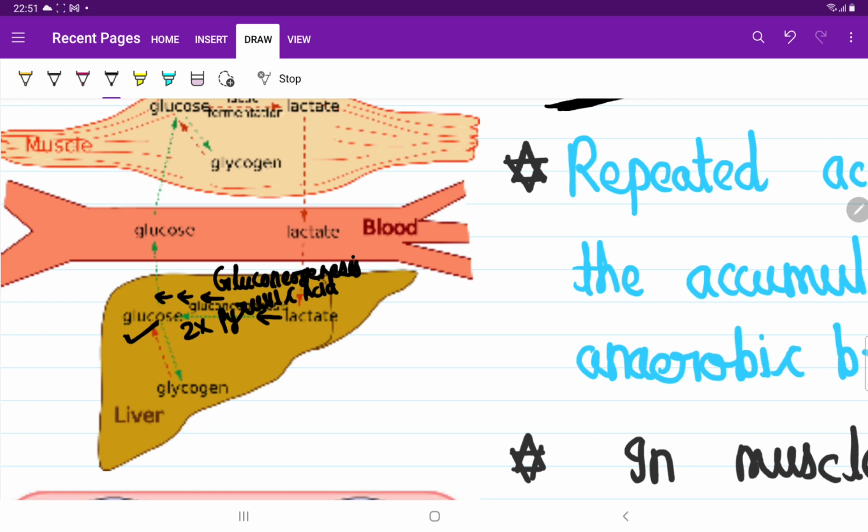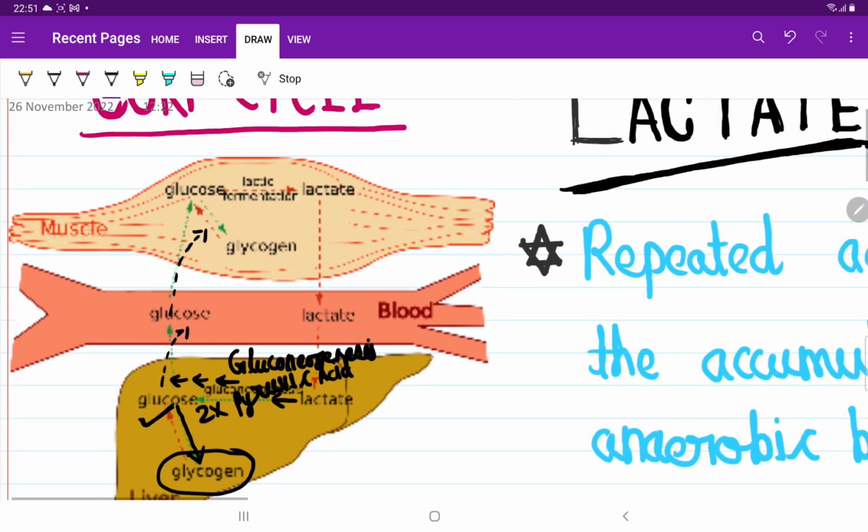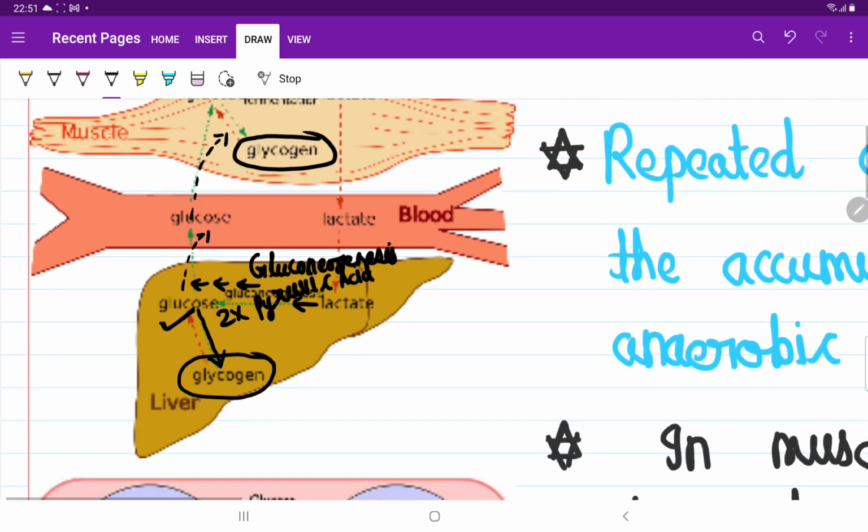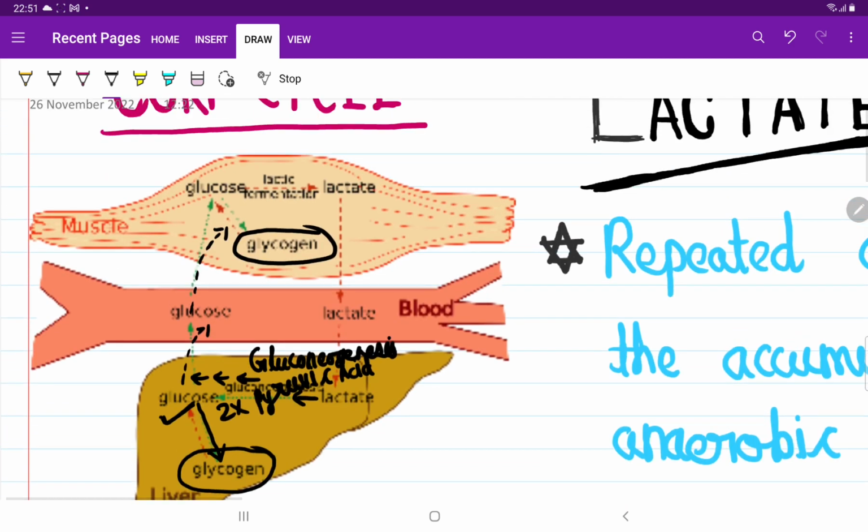Now this glucose has two options. Either it will convert into glycogen and be stored in the liver, or from the liver it will be released into the blood, and from the blood again it will come to the muscle, and again in the muscle it will go for either aerobic respiration or anaerobic respiration, or form glycogen. This whole process is called the Cori cycle or lactate pyruvate pathway.